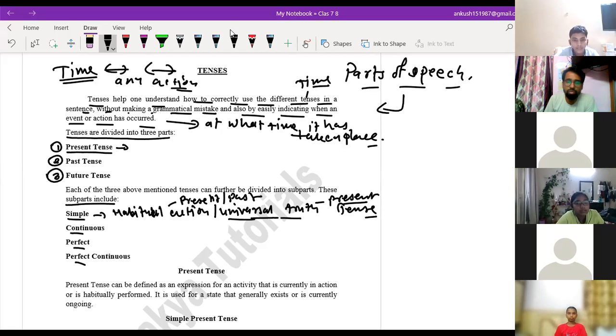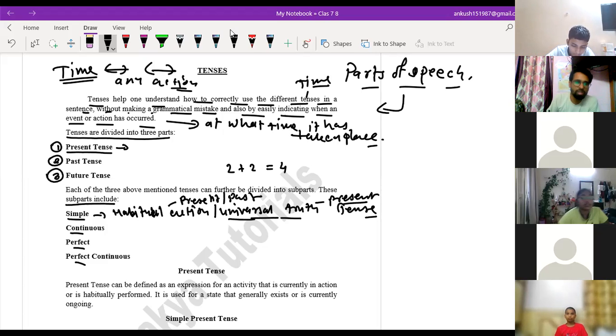So what do you mean by universal truth? Universal in the sense which is universally true. For example, 2 plus 2 makes 4. It is a universal truth. Like the sun rises in the east. That is a universal truth. Wherever you are, in America, India, France or Japan, its direction would always be that the sun rises in the east. Understood? That is called universal truth.